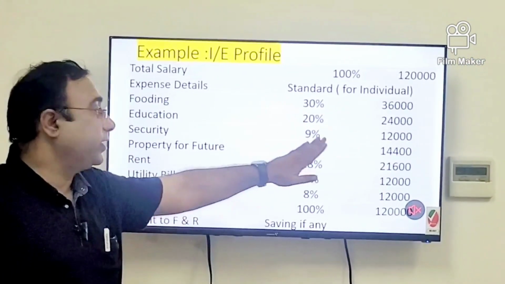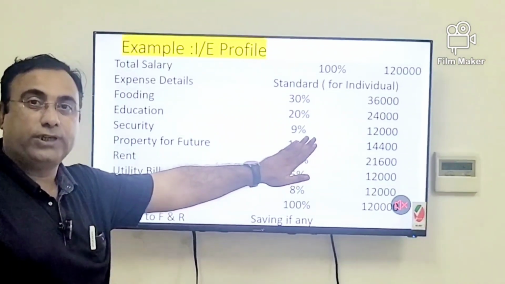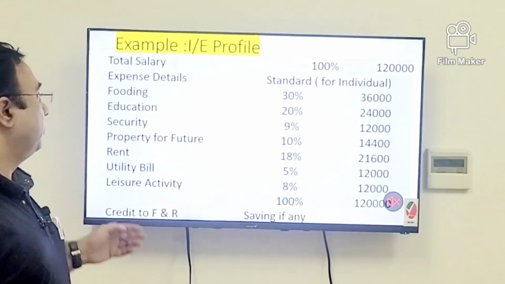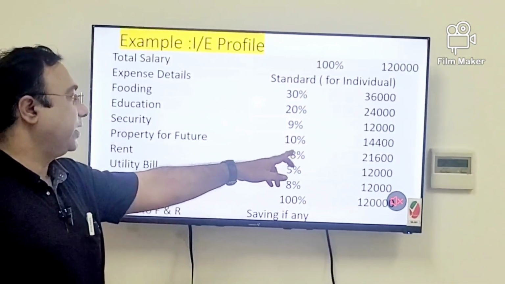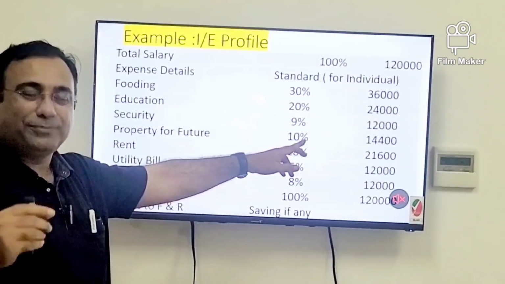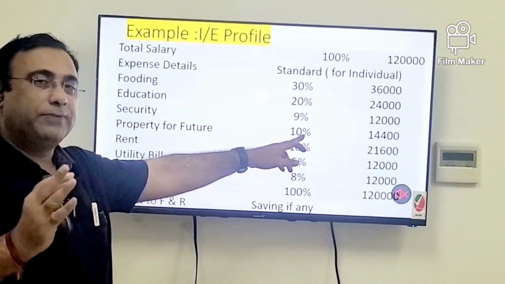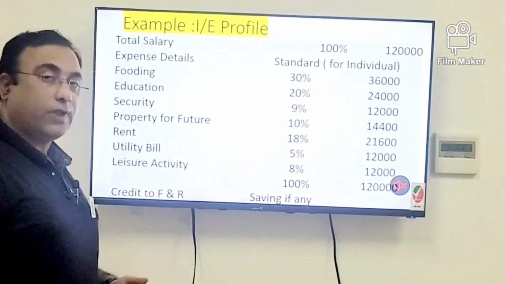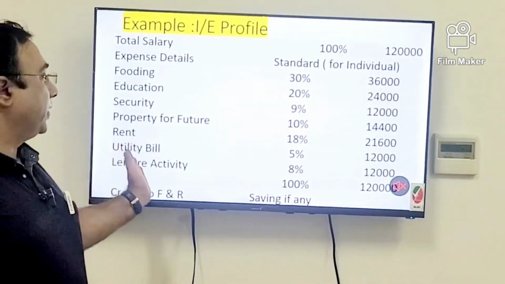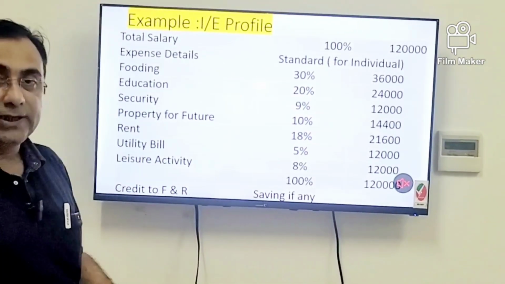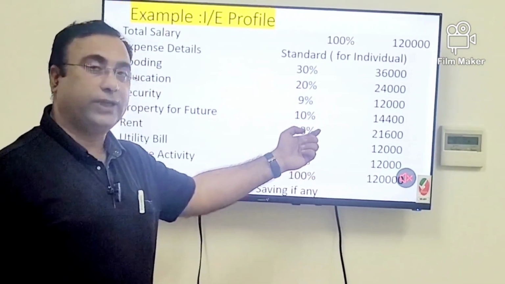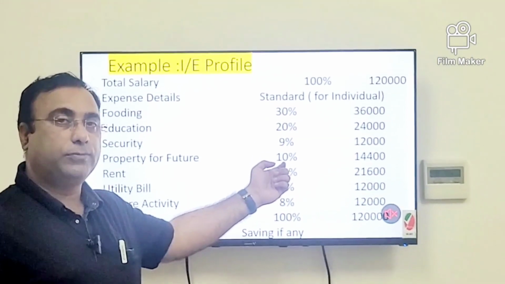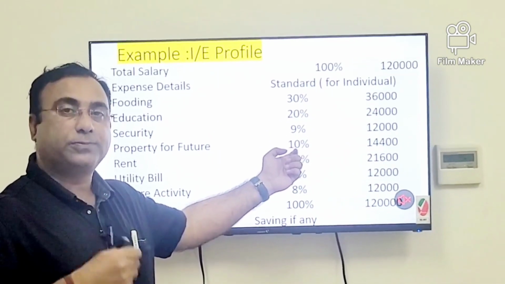Then property for the future: they don't need it if retired, but if you are younger, you must have a better portion for the future. Better future doesn't mean a major percentage; maybe 5% or 10% is enough because you have 40 years to save this money. Then rent and utility bills are compulsory, but in my opinion there must be a figure in your mind of how much you can spend on renting a flat and how much you can invest here.